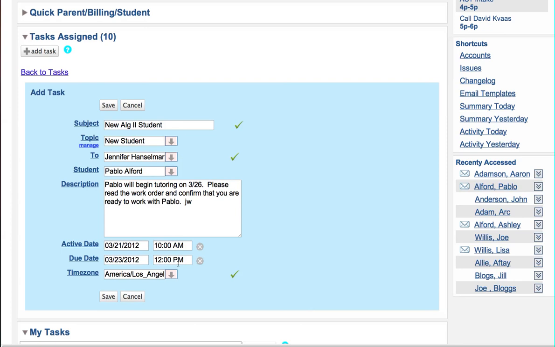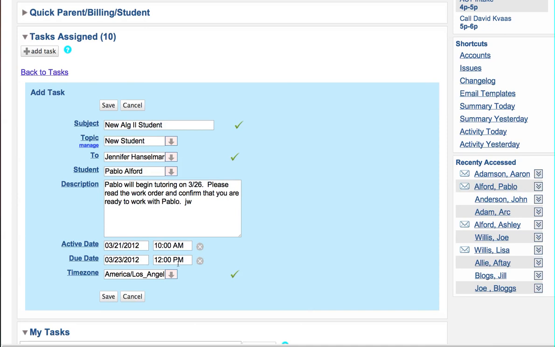But also when I log into the system, I'm going to see this listed in my tasks that I have assigned other people as being red. It's going to be a red task now, signifying that it's now past due and I need to follow up with Jennifer. It's going to have Jennifer's phone number right there. It's going to make it really easy for me just to follow up with her really quickly.